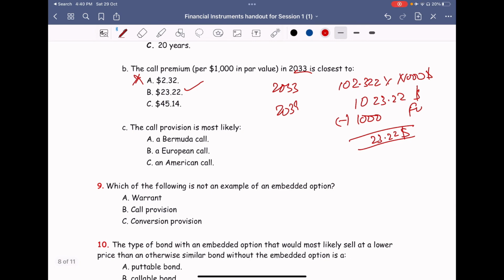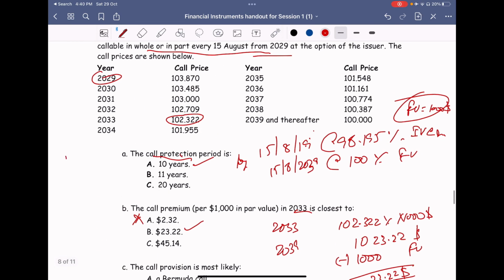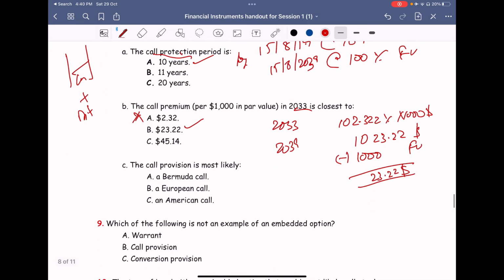The call provision is most likely a particular period, a call protection period, plus you have different dates, right? Every year they can do the call. So different dates they have given. So it is a Bermuda call.